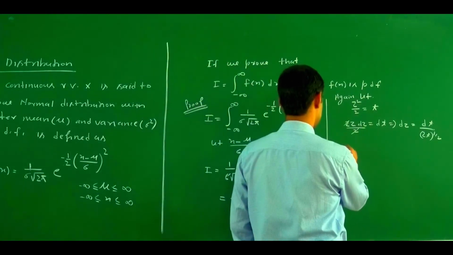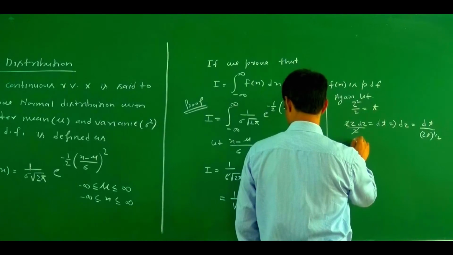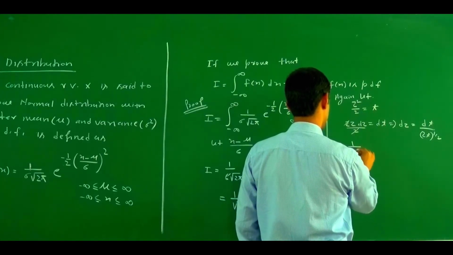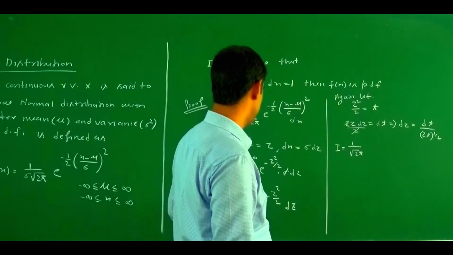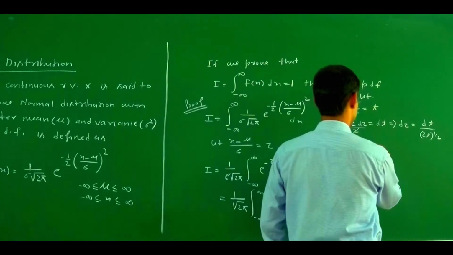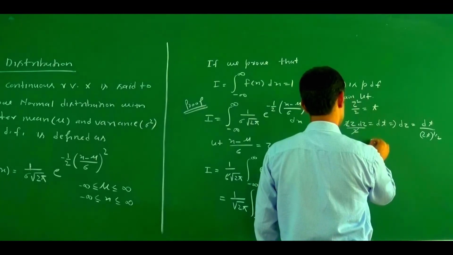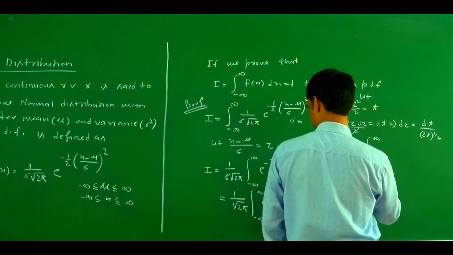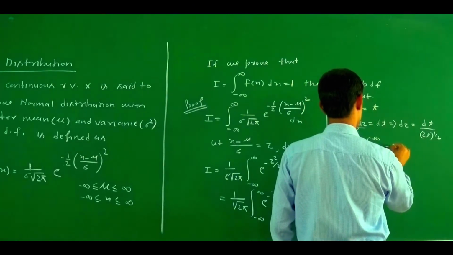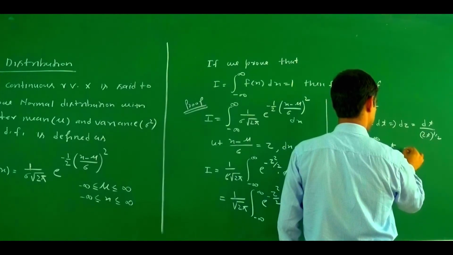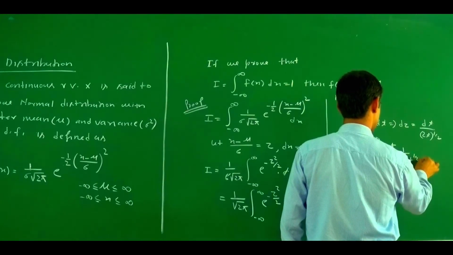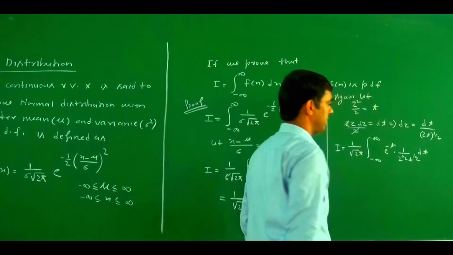So this can be written as I equals 1 upon sigma root 2 pi, that is 1 upon under root 2 pi, integrate minus infinity to infinity, e to the power minus t into 1 upon 2 to the power 1 by 2 into t to the power 1 by 2 dt.